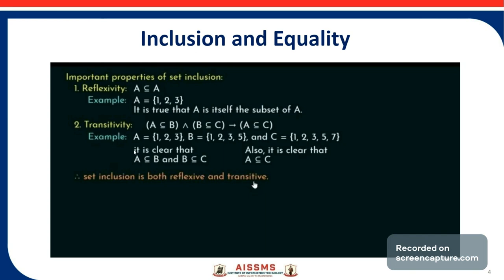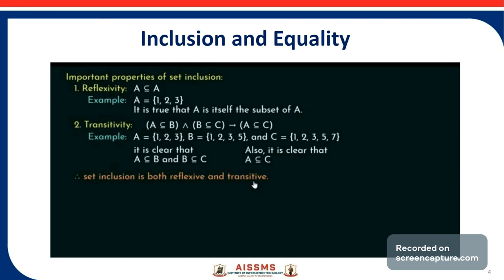Now, there are some important properties of set inclusion. The first one is reflexivity. Reflexivity means A is a subset of A. For example, set A contains three elements 1, 2, 3. It is true that A is a subset of A itself.